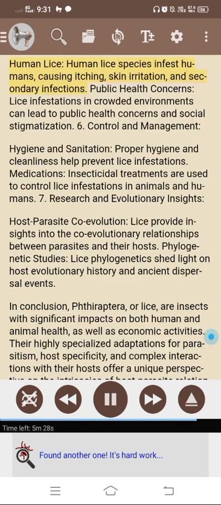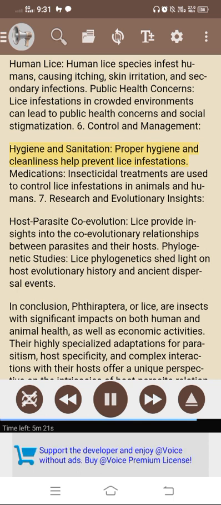5. Human health impact. Human lice. Human lice species infest humans, causing itching, skin irritation, and secondary infections. Public health concerns. Lice infestations in crowded environments can lead to public health concerns and social stigmatization. 6. Control and management. Hygiene and sanitation. Proper hygiene and cleanliness help prevent lice infestations. Medications. Insecticidal treatments are used to control lice infestations in animals and humans.